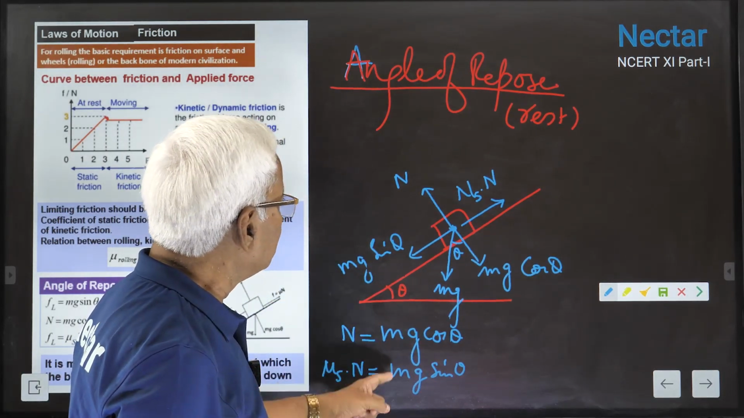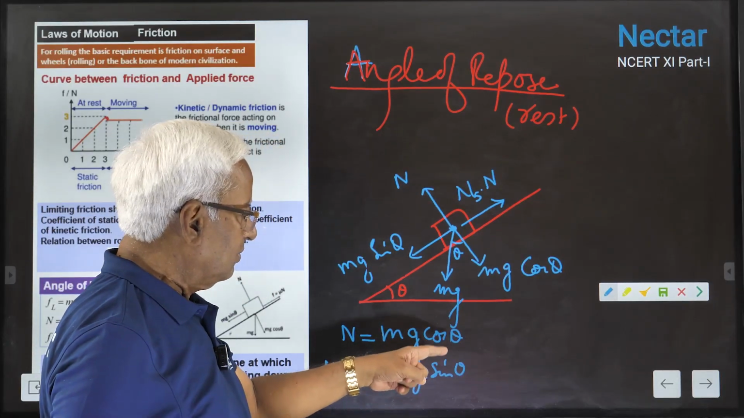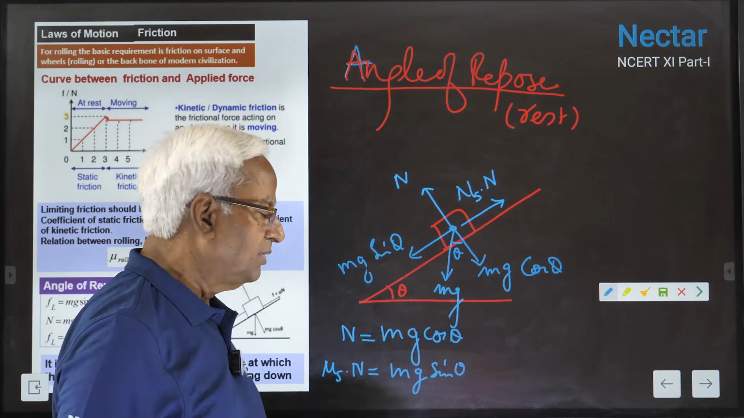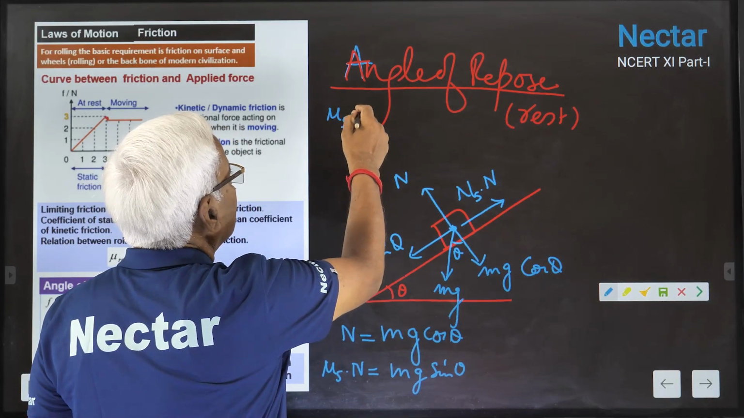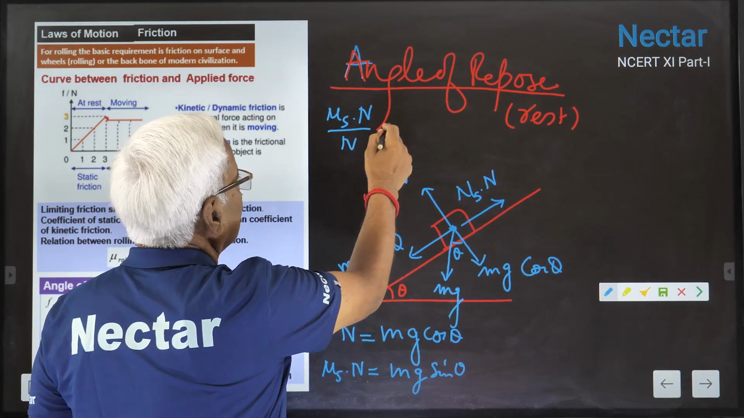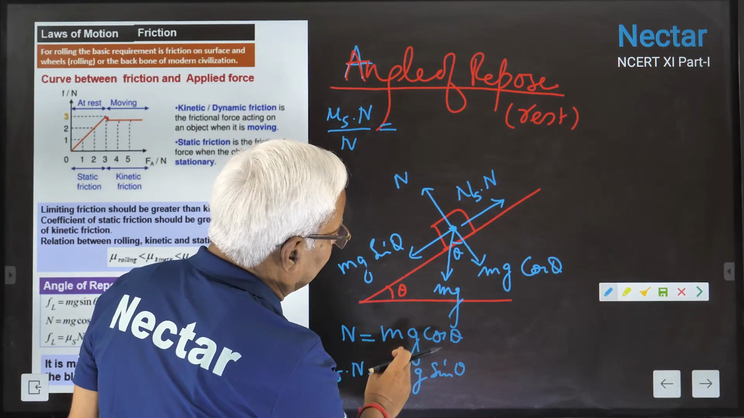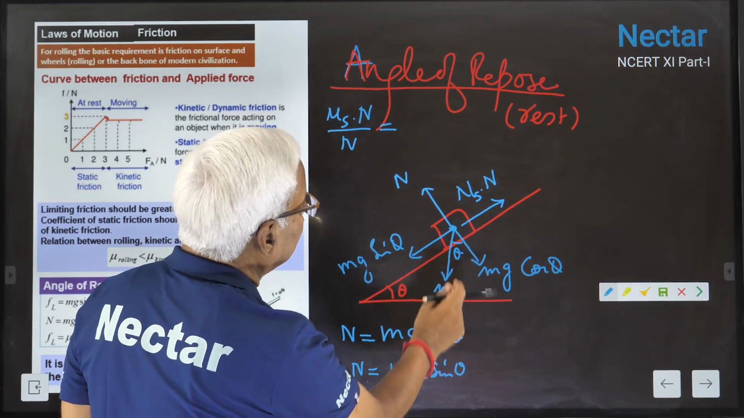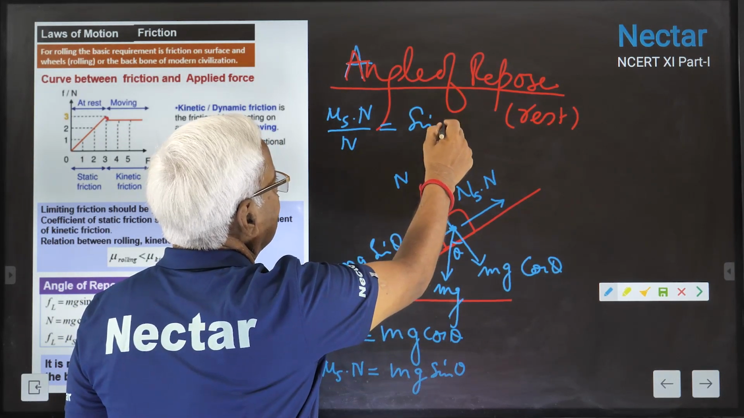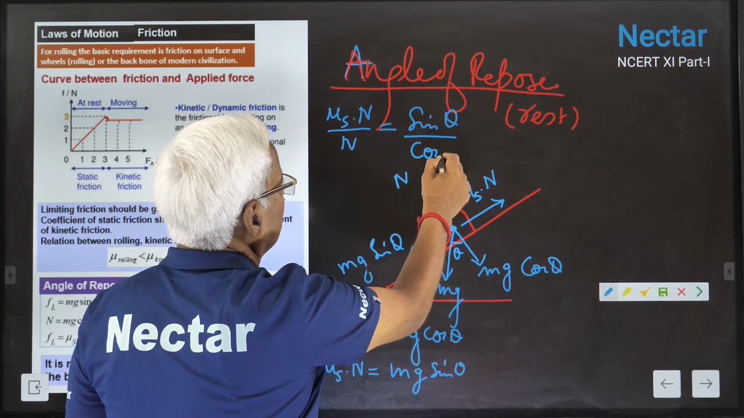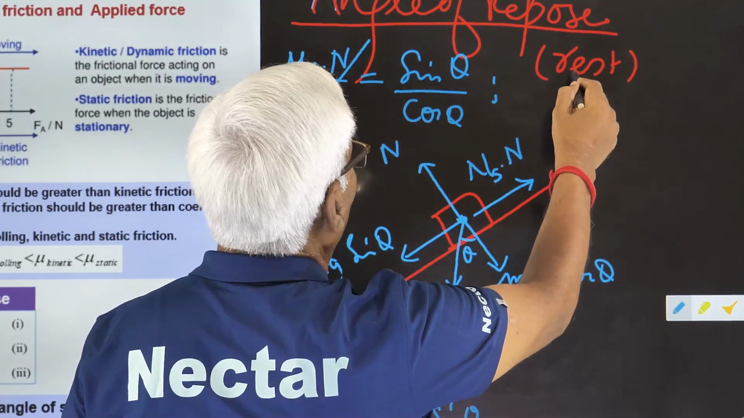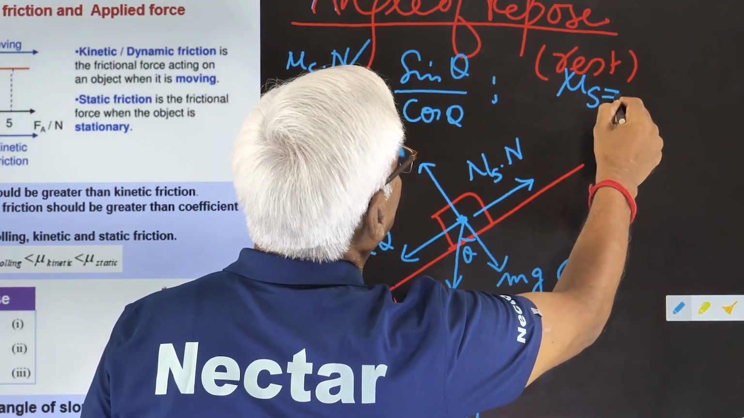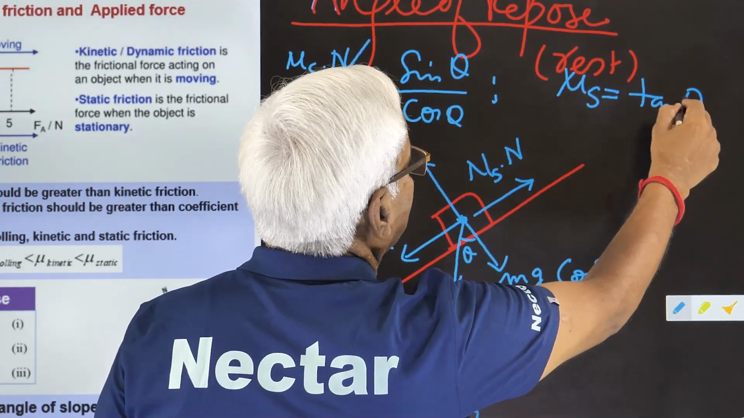Now take the ratio of the two. You divide the second one by the first one. You will find mu s N upon N, and on this side you see mg gets cancelled. Here it is sin theta upon cos theta. Finally, you get one very important result: mu s equals tan theta.